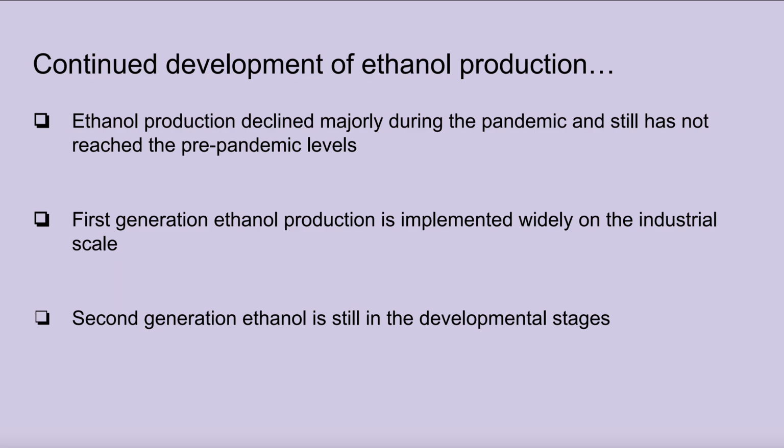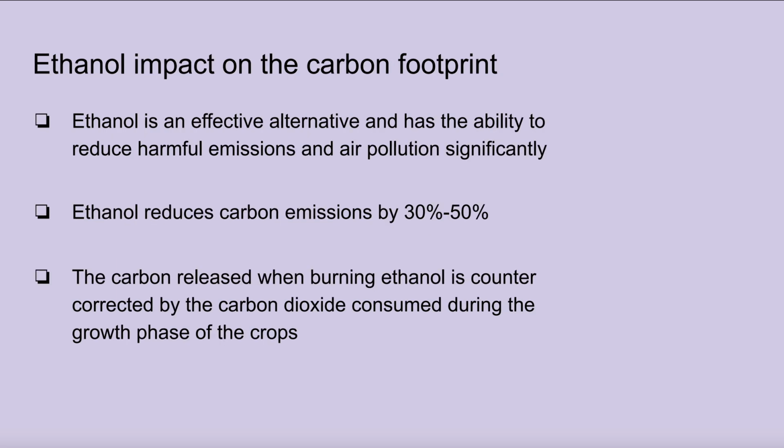Continued development of ethanol production. Ethanol production declined majorly during the pandemic and has still not reached pre-pandemic levels. First-generation ethanol production is implemented widely on an industrial scale, while second-generation ethanol is still in the development stages.